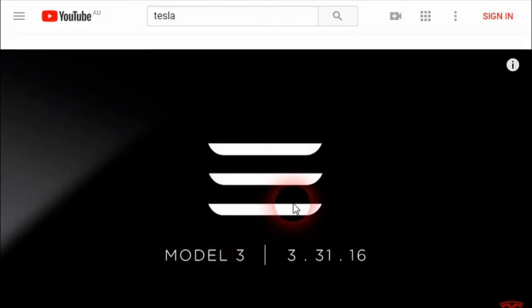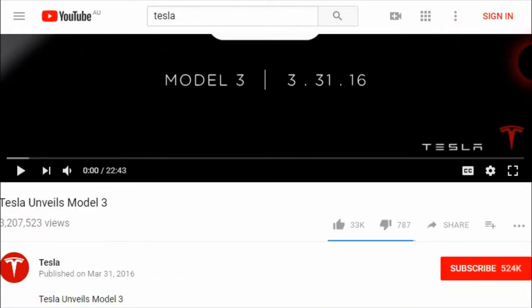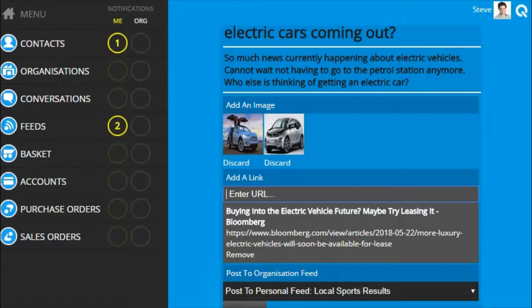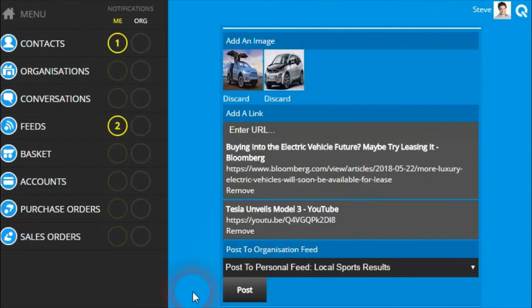If you find and put in the shorthand YouTube video link, and embed that within the Enter URL text box and click the Enter key, then the platform will be able to embed the YouTube video player into your post in the newsfeed, allowing you to display videos within the newsfeed.